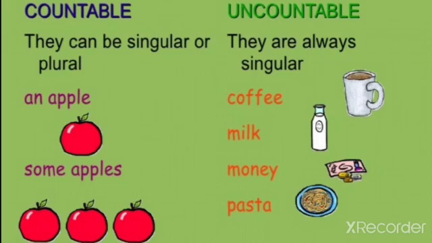You can see the difference between countable and uncountable. Countable can be singular or plural, but uncountable is always singular. You can see the examples: an apple, some apples. Uncountable examples: coffee, milk, money, pasta.